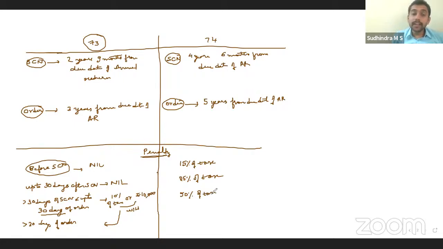If you are paying the tax beyond 30 days of the order being passed, it is 100% of the tax. So these are the different penalties that we have in case of 74, depending on the timelines. Are we clear?